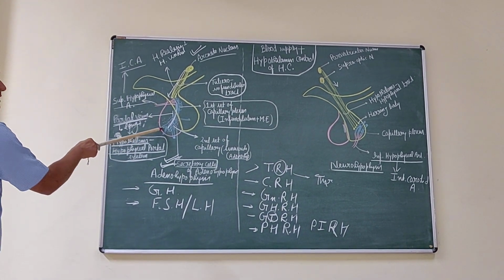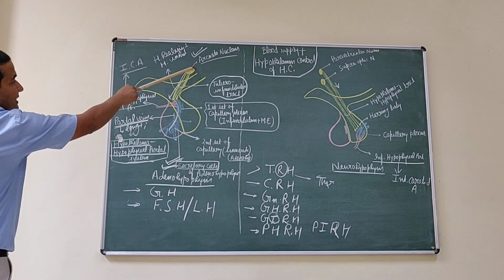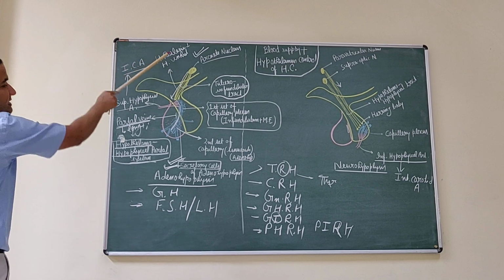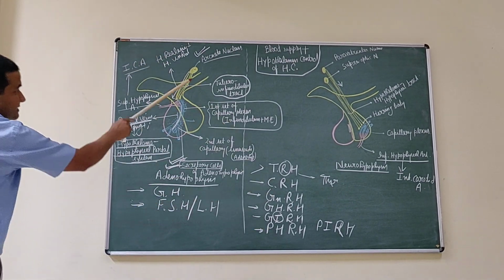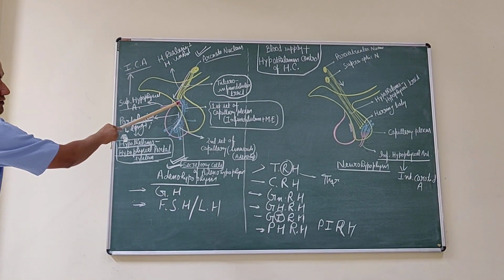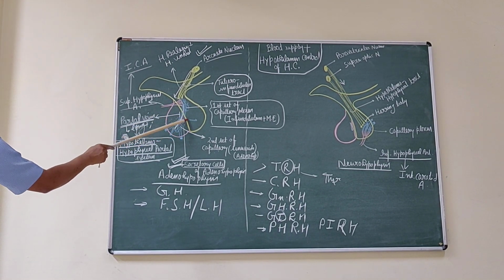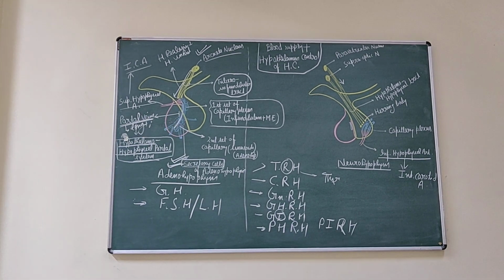So this adenohypophysis is controlled by this tract, and this tract carries the hormone releasing and hormone inhibiting factors. These factors enter into the blood system, and through the blood system they stimulate the secretory cells of the anterior lobe.